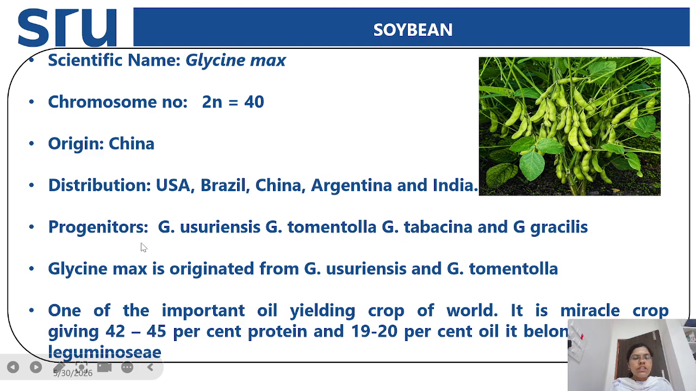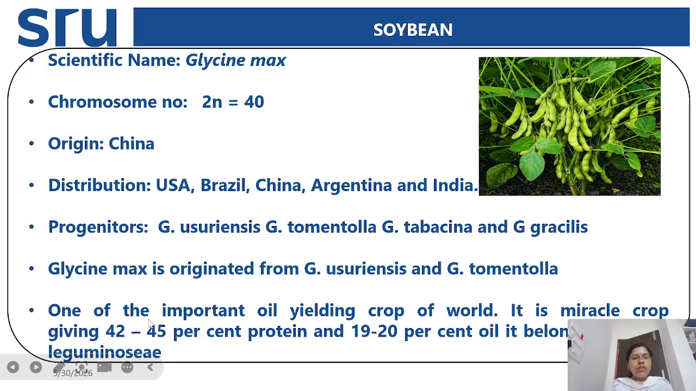And the progenitors for this are Glycine ussuriensis, Glycine tomentella, Glycine tabacina, and Glycine gracilis. Generally, Glycine max originated from Glycine ussuriensis and Glycine tomentella. From the cross between these two, we have obtained Glycine max. And this soybean is grown as a pulse crop, that is a legume crop, as well as the most important oil yielding crop of the world. So it is called a miracle crop.